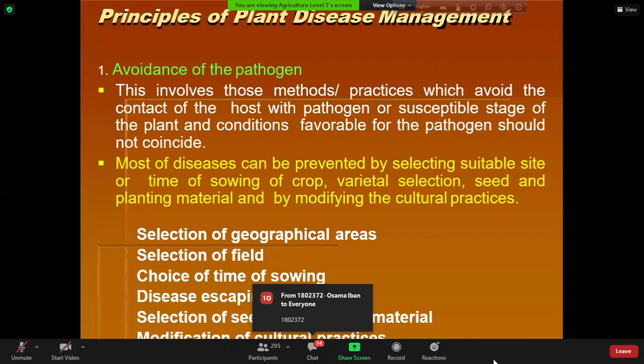So we have to sow the potato tuber in such a time so that we can harvest the potato before January, or before the environment becomes favorable for Phytophthora infestans. By this, we can avoid the late blight disease of potato. We can select some disease-resistant varieties. We can modify the environment and so on.